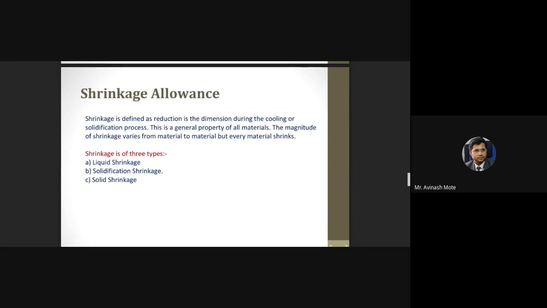Now, a very important one: shrinkage is of three types. Defining shrinkage is easy. Shrinkage is a reduction in dimension during cooling or during the solidification process. But shrinkage is of three types: liquid shrinkage, solidification shrinkage, and solid shrinkage.